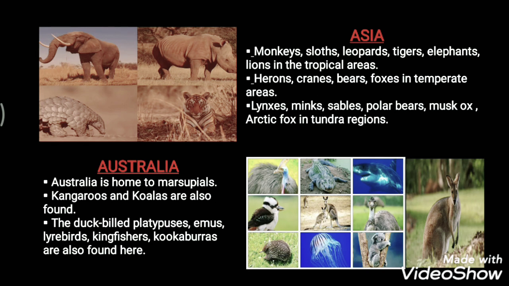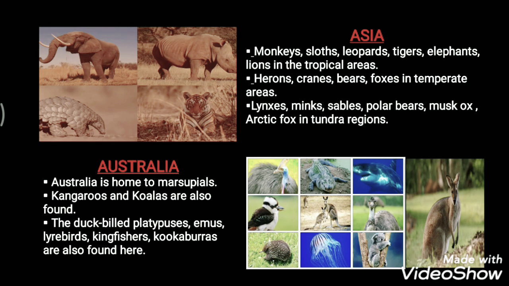Now, Australia. Australia is home to marsupials. What are these marsupials? Marsupials are the mammals who carry their young ones in a pouch near their stomach. Along with these marsupials, we have kangaroos and koalas also.